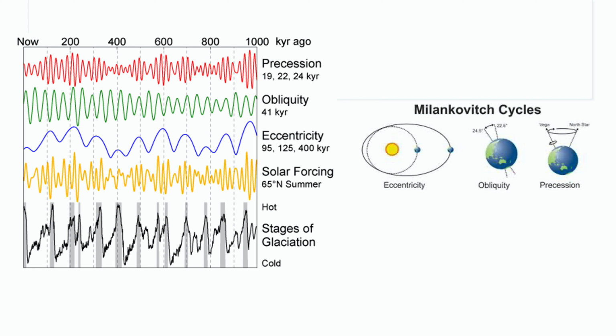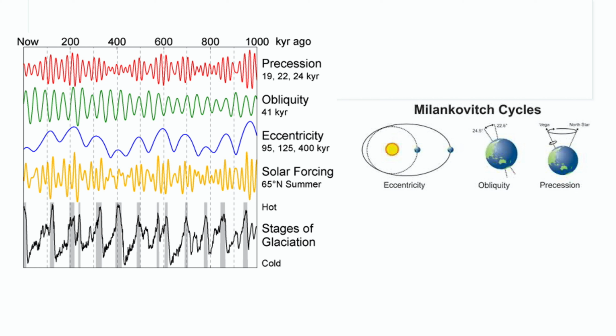Why is this? The ellipticity of the Earth's orbit around the Sun implies that the Earth-Sun distance changes by about 3.4% during the course of a year. Gravitational interactions with Saturn and Jupiter cause this ellipticity to change with a periodicity of about 100,000 years. When the orbit is more circular, the summers are just cold enough that the snow and ice from the previous winter don't melt. They begin to accumulate, increasing Earth's reflectivity, and the Earth gets colder.